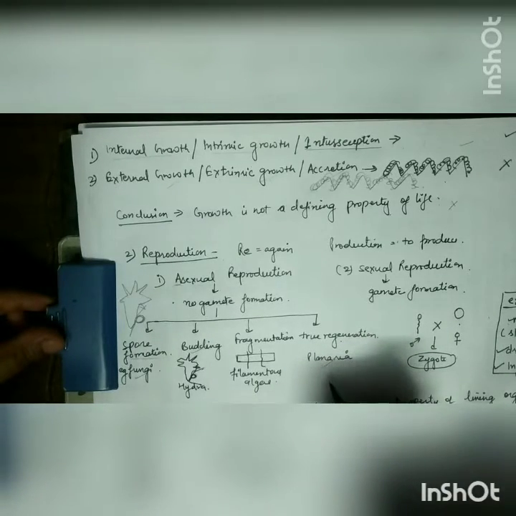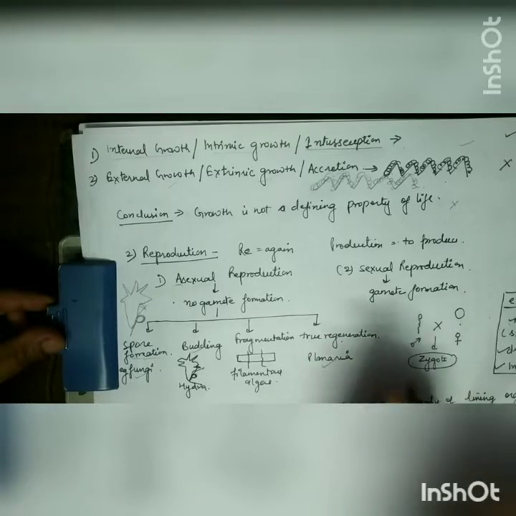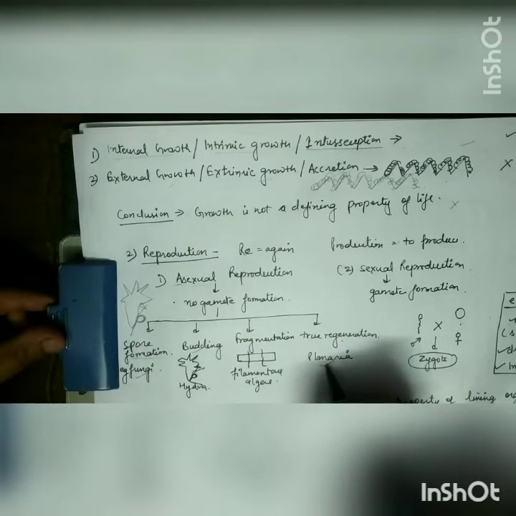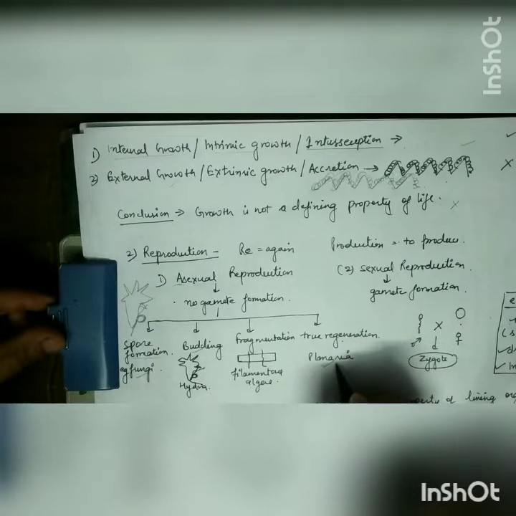Example, planaria. In case of planaria, what happens? If the body divides into different parts, what will happen? All these parts will be able to form a new planaria. And why is it happening? Due to the totipotent cells.